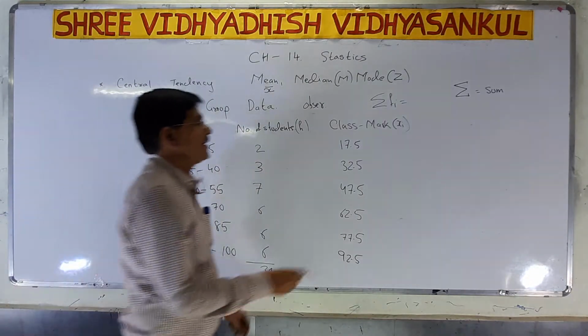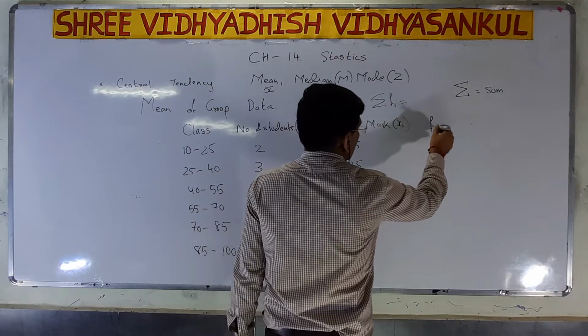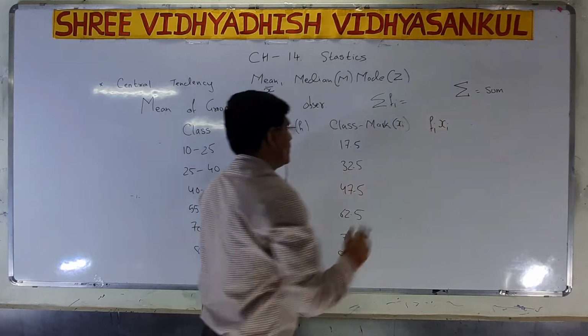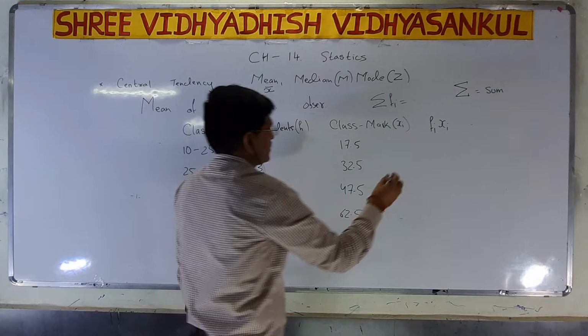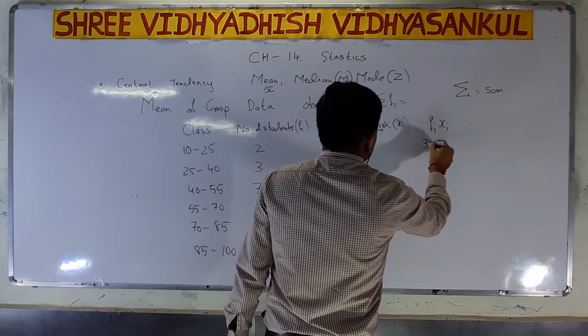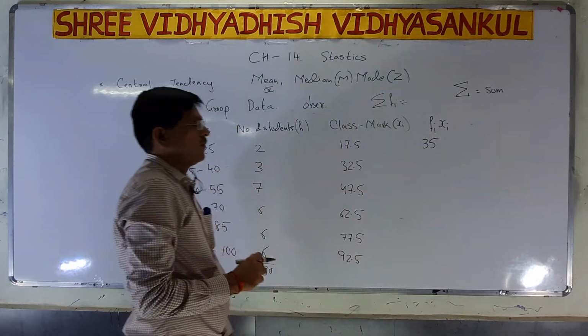Now what do we have to find out? We have to find fi xi. 17.5 into 2 is 35.